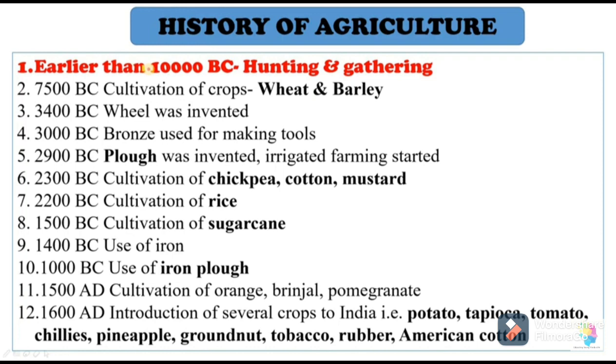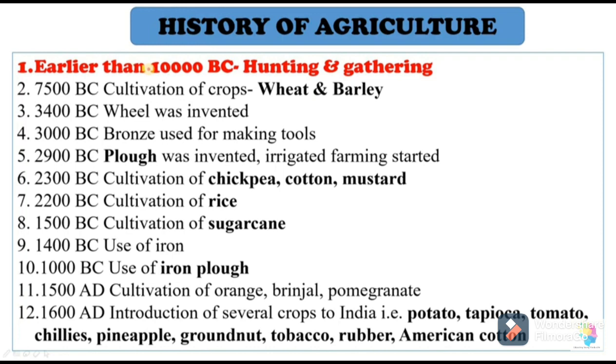Till 10,000 BCE, people were nomadic. What is meant by nomadic? It means they were not settled to a certain place. They were just moving here and there, changing their place, wandering in groups from place to place in search of food and shelter. They ate raw fruits and vegetables and then started hunting animals for food. Later, they could cultivate land and produce rice, wheat, and other food crops, and thus agriculture was born.